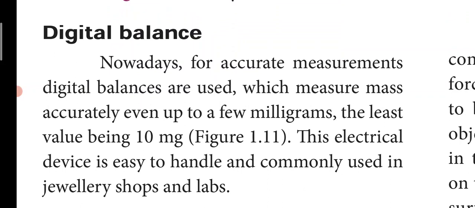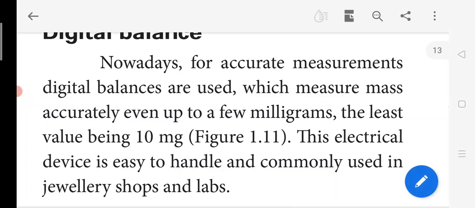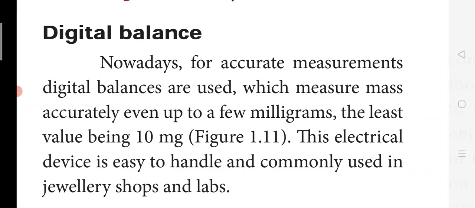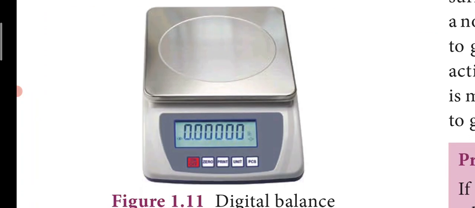If you go to a jewelry shop, for example you are buying gold, say 5 milligram, any small earring or something your parent is buying, if you are going with them, you can find the shopkeeper will place that inside that small digitalized machine. He will place it inside like this. That also will be covered with glass, because no air should go inside, so that the weight may not change.